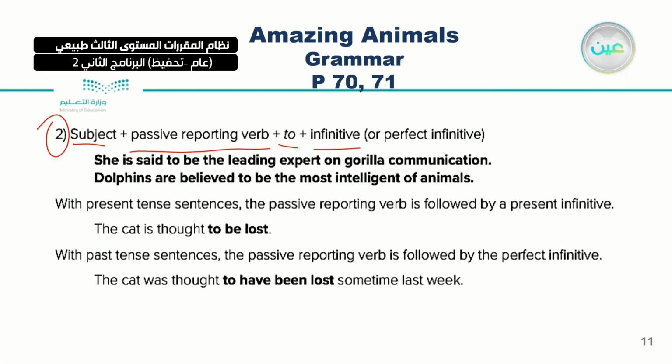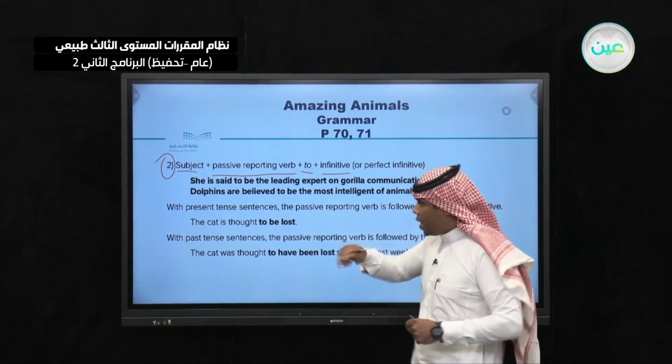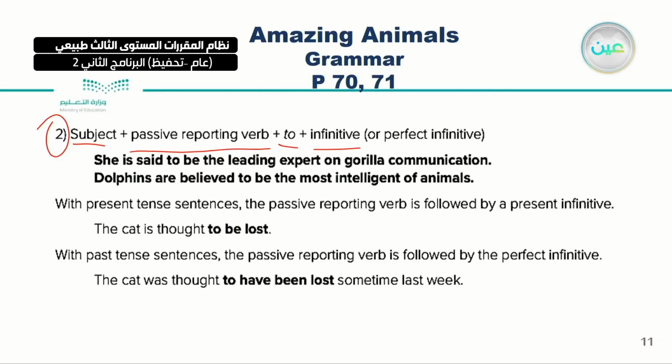Now we will use the infinitive, as you can see, or perfect infinitive sometimes. So she is said to be the leading expert. She is said. Do you remember the first one? Very good. Now, she is said to be the leading expert on gorilla communication.